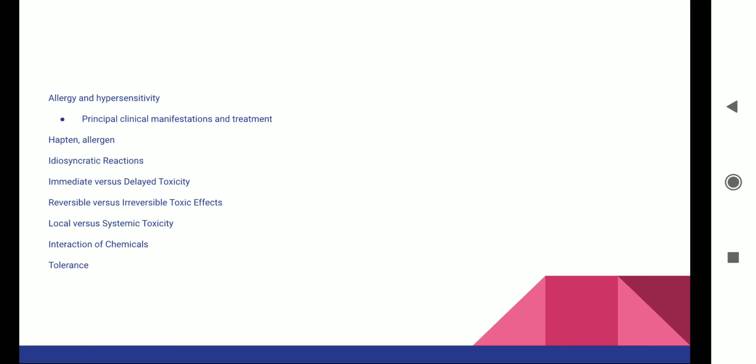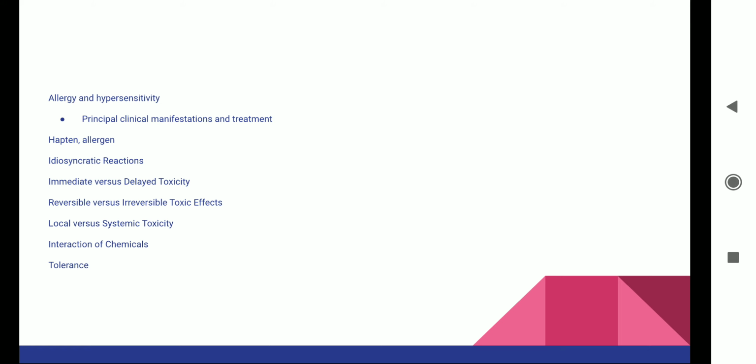Then we come to prevention of allergic reactions. How do we prevent allergic reactions? Because allergic reactions can be unpleasant and fatal. To prevent them, the proprietary name of the drug should be given, so there is no problem while giving the different doses to the patients.